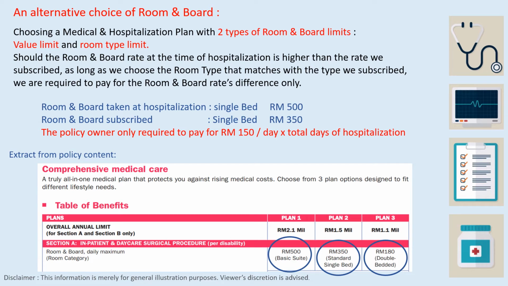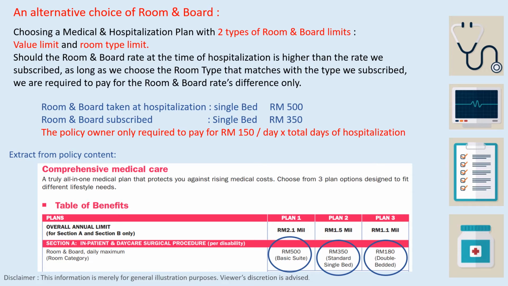I have inserted an example of a medical plan that is available in the market. You can see clearly here, this plan offers three choices. Room and board 500 for basic suite, 350 ringgit per night for standard single bed, and 180 ringgit per night for double bedded.